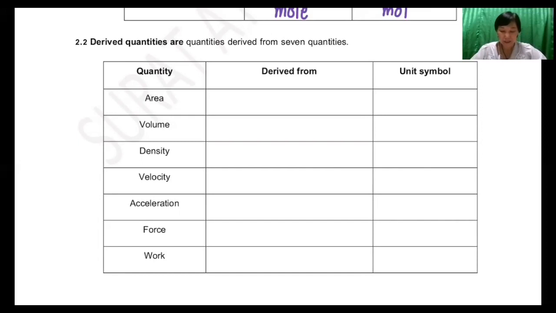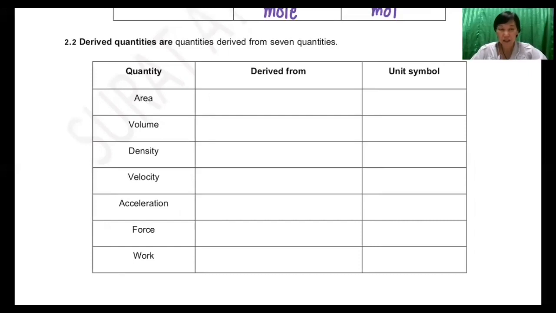The first example of derived quantity is area. If we would like to know the area of a rectangle, we just measure the length of this side and this side, which we call width and length.